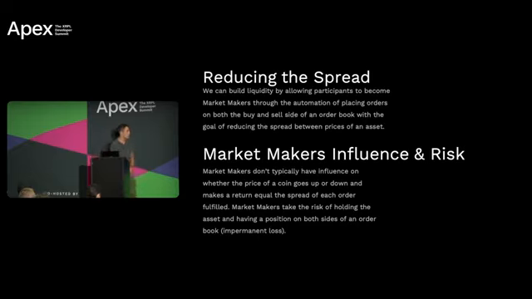Now, market makers don't typically have influence on whether the price of that coin goes up or down, and typically it makes a return equal to the spread of each order fulfilled. Now, market makers do take a risk, and that risk is that they hold the asset and they have a position on both sides of the order book.